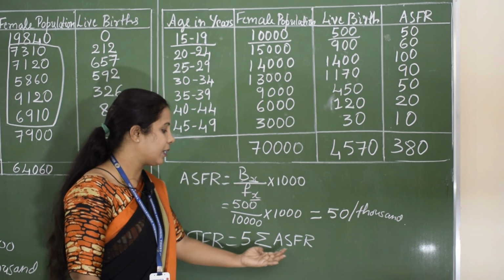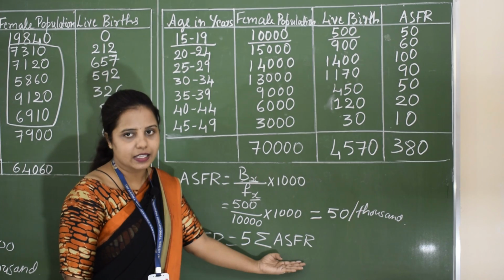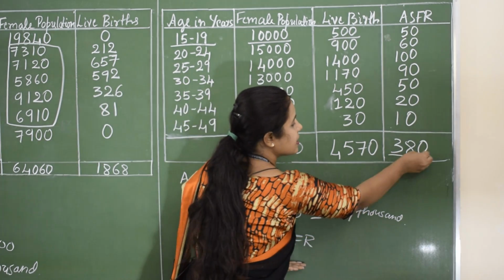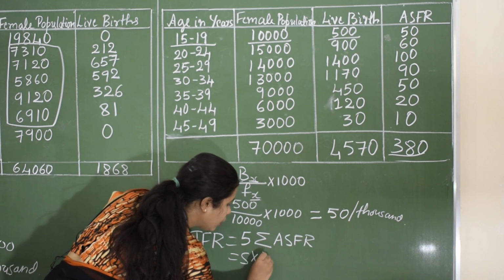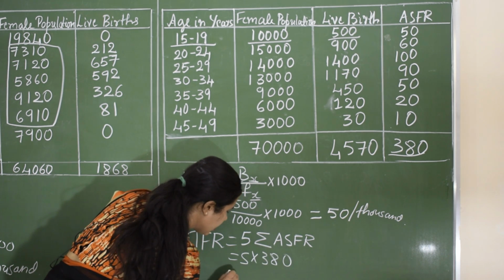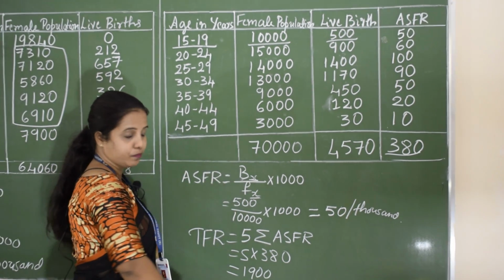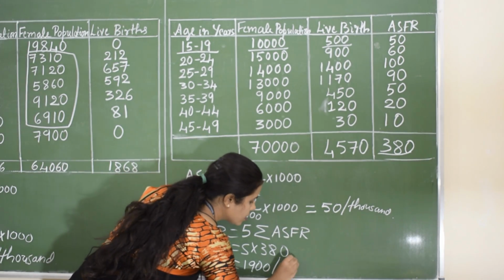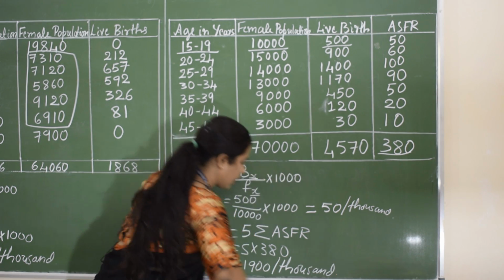We need to multiply 5 by the total of ASFR. The total of ASFR is 380. So 5 into 380 is 1900. This is 1900 per 1000.